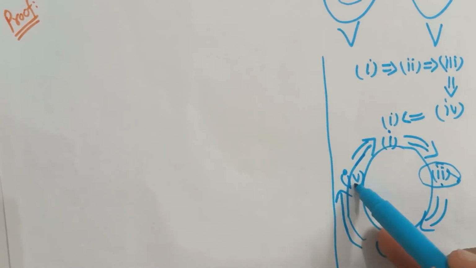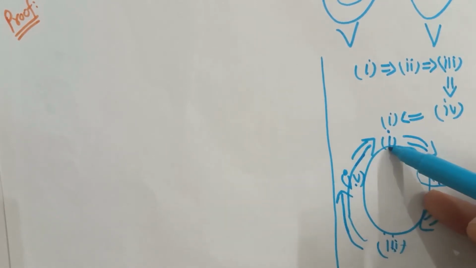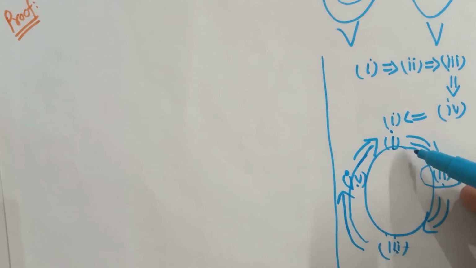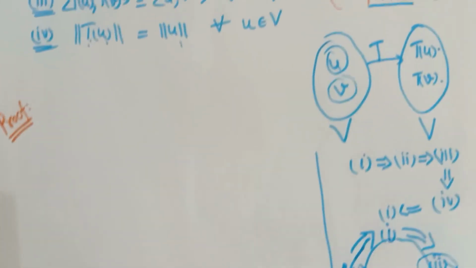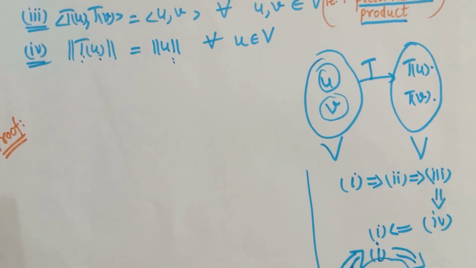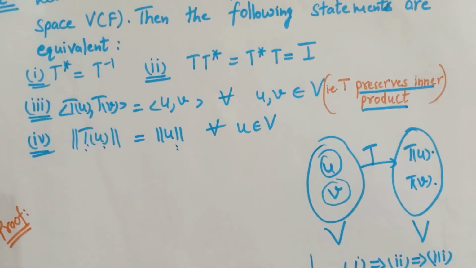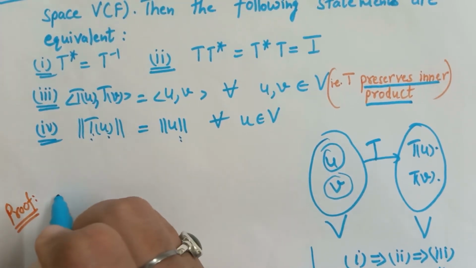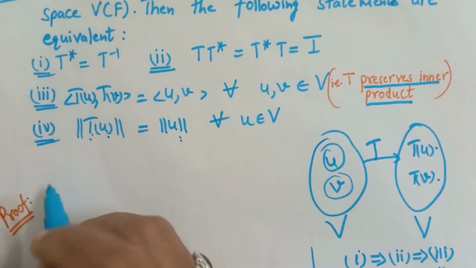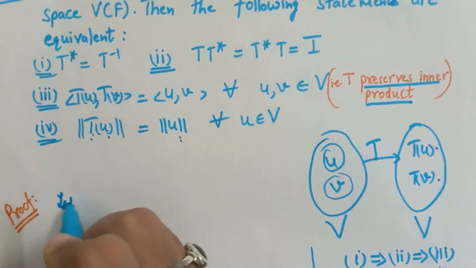Third holds implies fourth will hold. Fourth holds implies first will hold. So we can say that these statements are equivalent. If any one of these holds, then the others will follow immediately. So let's prove this, and we consider that first holds, and we will prove